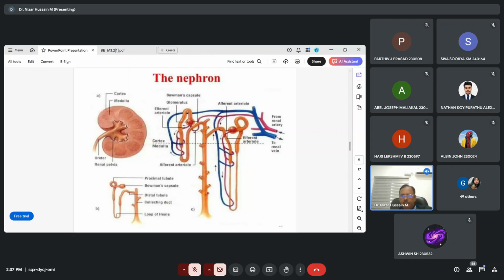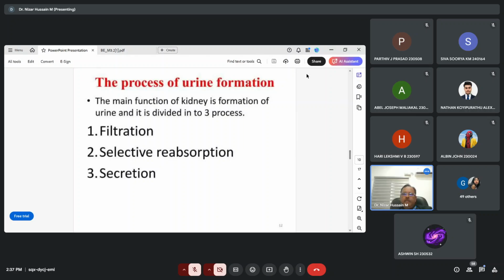This much. Now I am going to the process of urine formation. As you know, the main function of the kidney is the formation of urine, and it is divided into three processes. The first one is called filtration, the second one is called selective reabsorption, and then secretion. These are the three processes in urine formation.